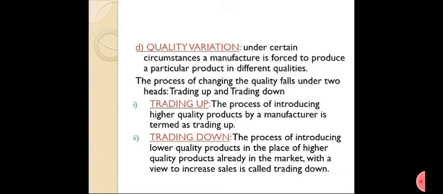The process of changing the quality falls under two heads: trading up and trading down. Trading up, the process of introducing higher quality products by a manufacturer is termed as trading up. The process of introducing lower quality products in the place of higher quality products already in the market with a view to increase sales is called trading down.